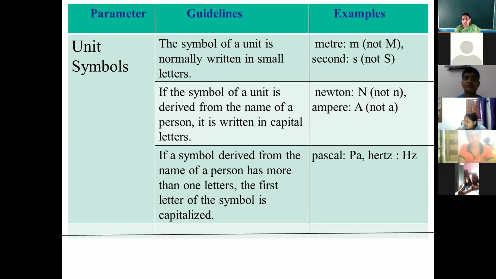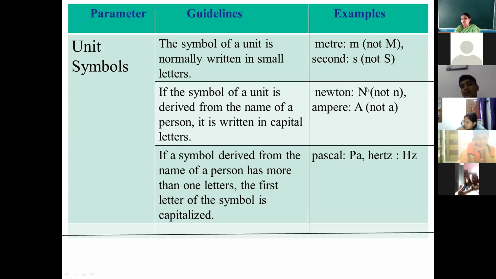For example, the unit of force is Newton, and Newton is kept on the name of a scientist, of a person. So when we write the symbol for Newton, it should be capital N.